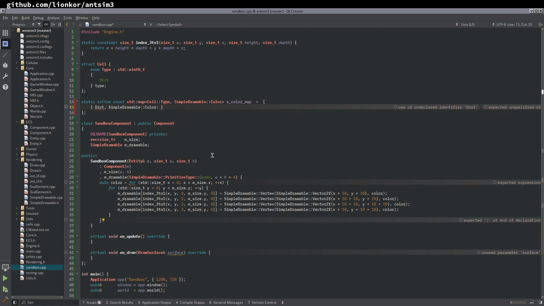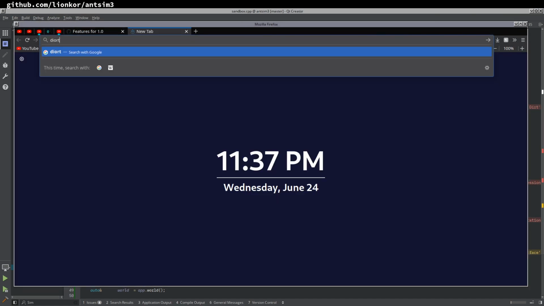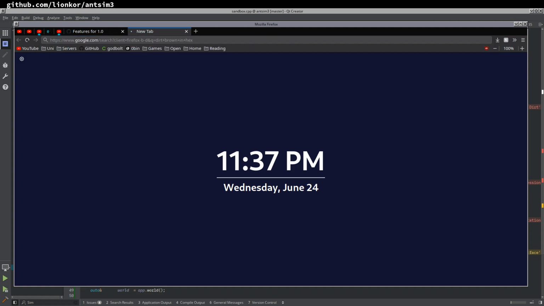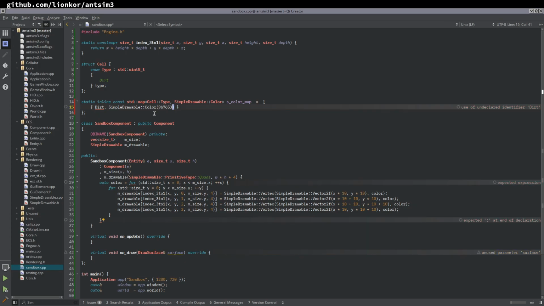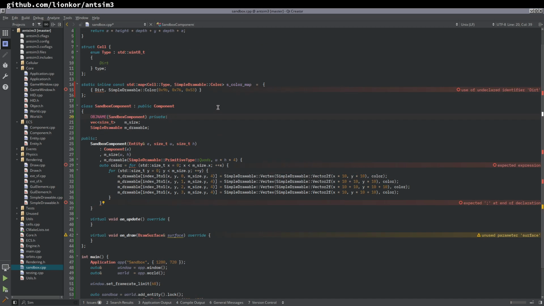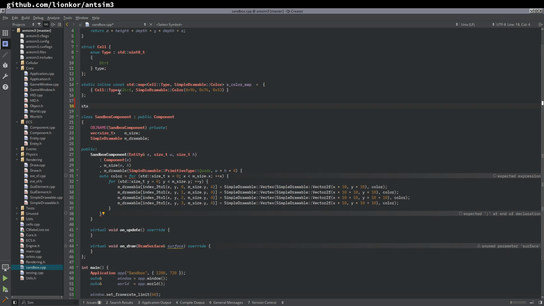Brown. It doesn't have brown. Okay, what's a dirt brown in hex? Thank you. Wait, that's ugly. Whatever. So in case you were wondering how you can do that here, you just do this. Pretty simple. That should do it, but it doesn't, because we should be using cell type dirt. Okay, so this maps a dirt to a color, I guess, right? And then we just make it a little static inline.